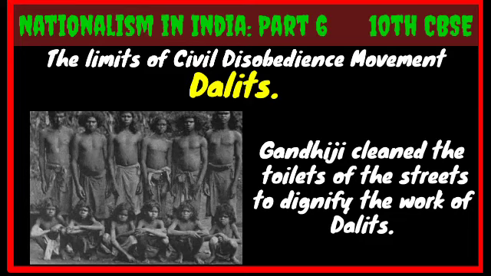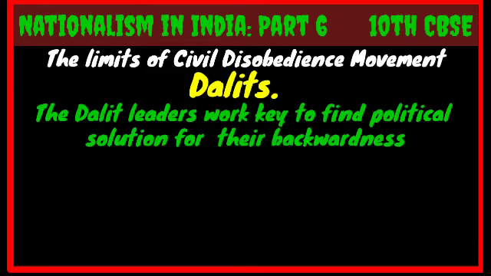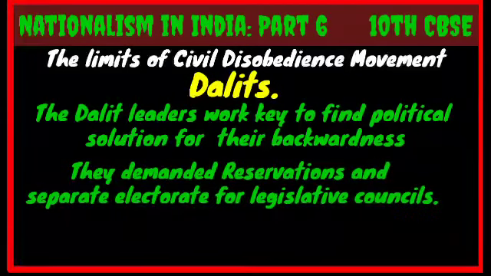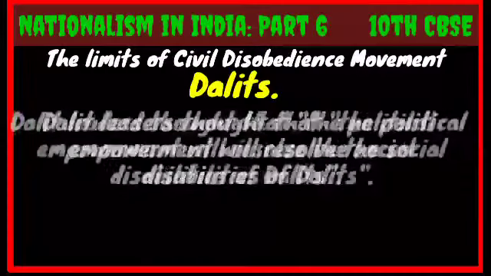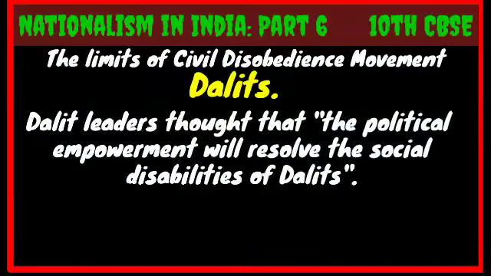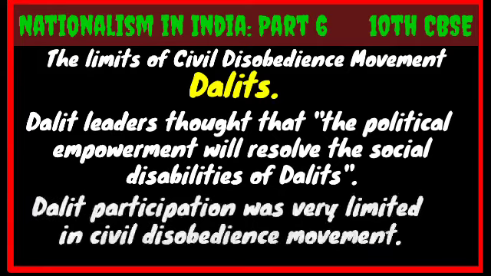The Dalit leaders were keen to find a political solution for their social backwardness, so the Dalit people demanded reserved seats in educational institutions and separate electorate. The Dalit leaders thought that political empowerment of Dalits would solve the social disabilities of Dalit people. So Dalit participation was very limited in the civil disobedience movement, particularly in Maharashtra and Nagpur.